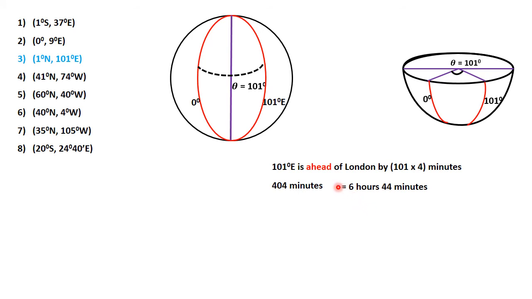So it means that they must have passed 13 hours by 6 hours and 44, because they're ahead of London. That means you just add 13 plus 6 hours 44 minutes, and it'll be 1944 hours, or 7:44 p.m. in the evening, but it's still the same day. So it's Monday, 7:44 p.m.